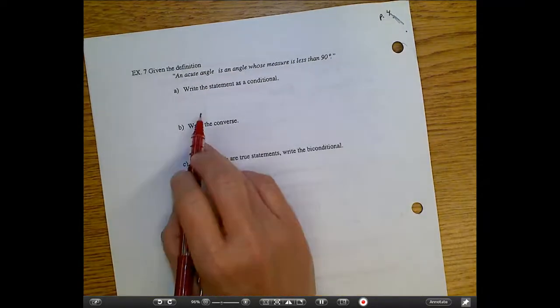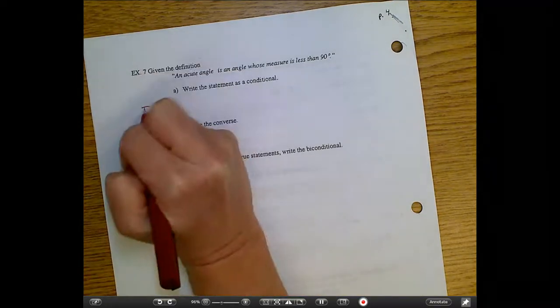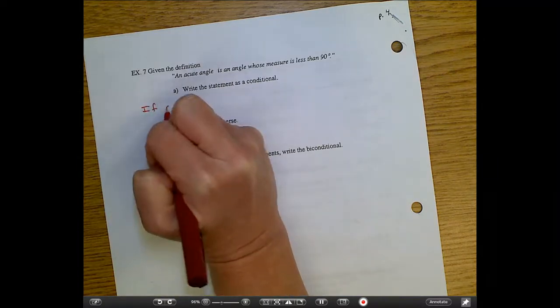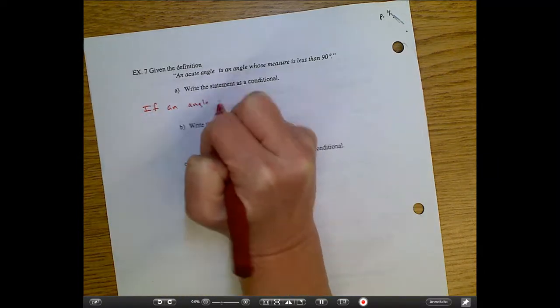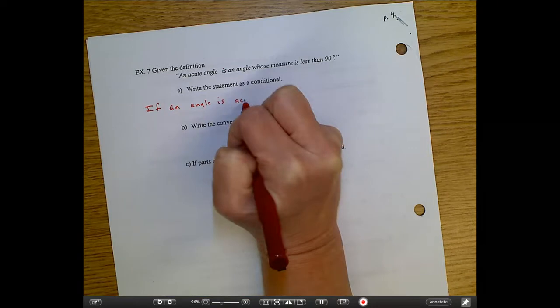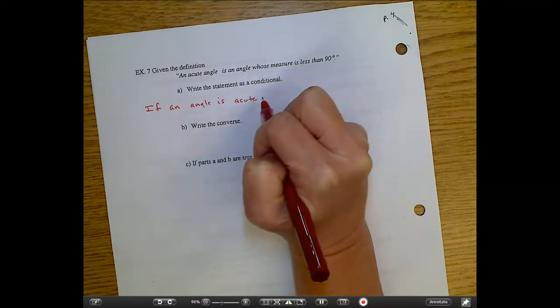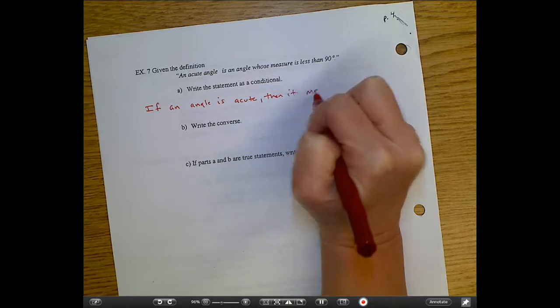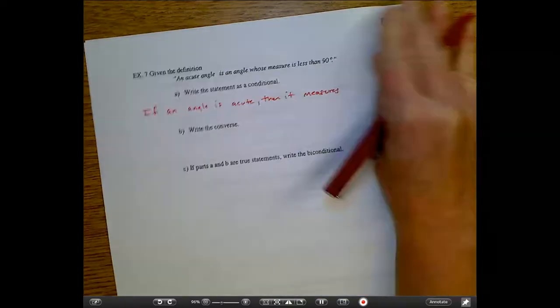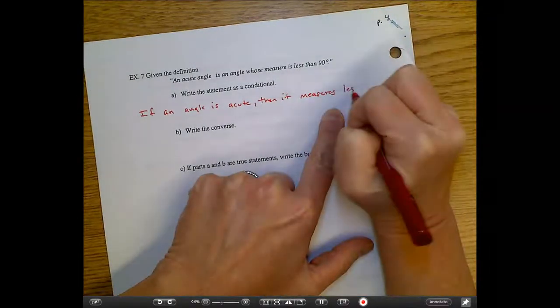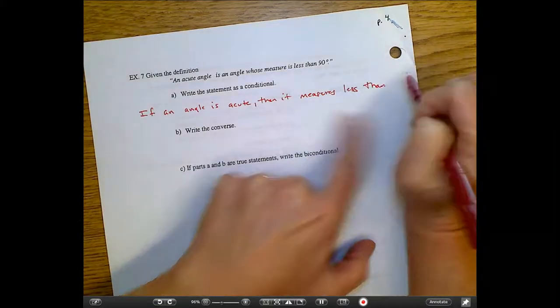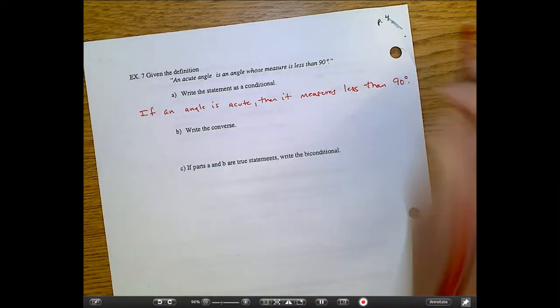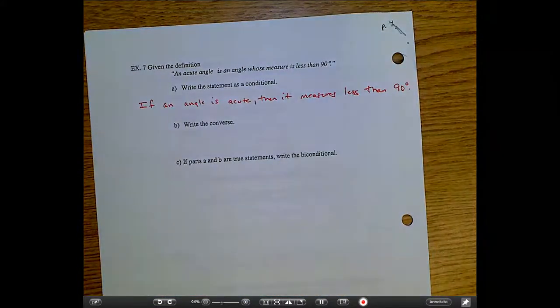This first one, written as a conditional, would be written as if an angle is acute, comma, then it measures less than 90 degrees.